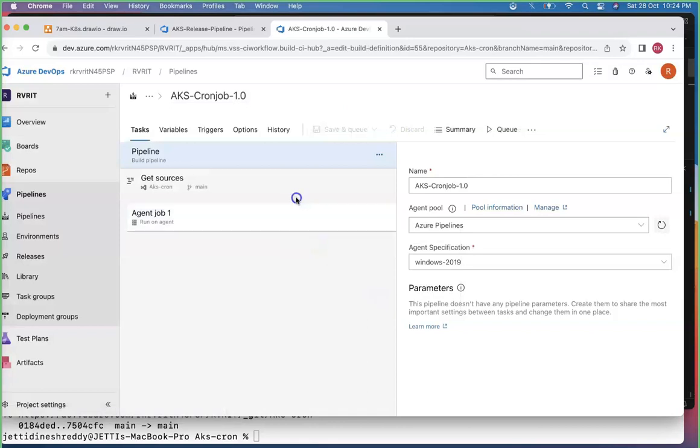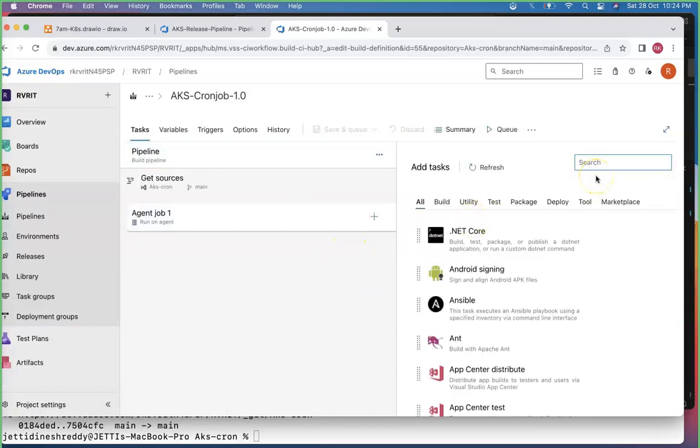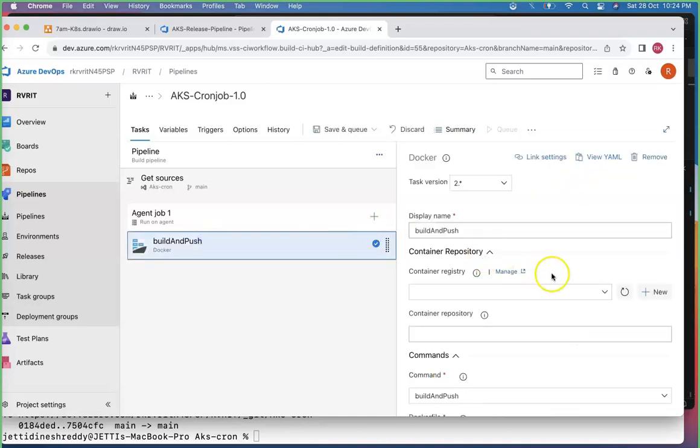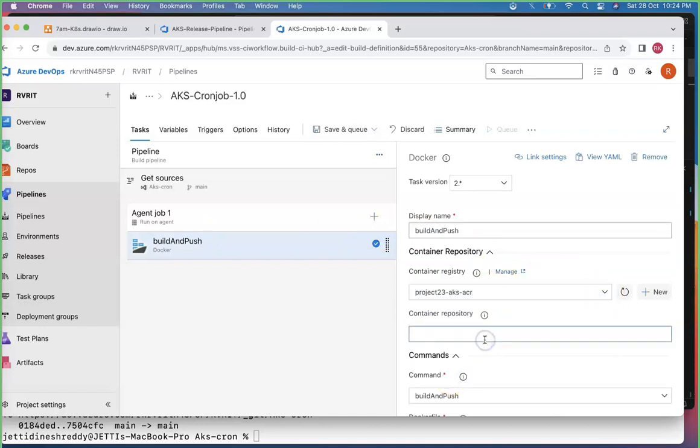The process is very simple, but this time you don't need any Maven build at all, because this is not a Spring Boot project. This is simply a Python script. Now you just need to have a Docker build. That's exactly the thing you require. I'm taking the Docker build, going for this particular registry. You have a registry with you, just take that one.